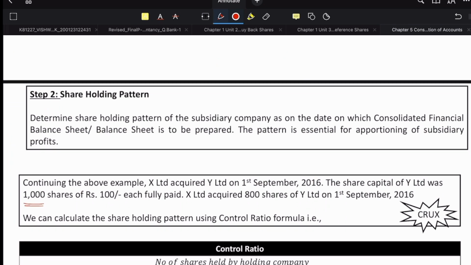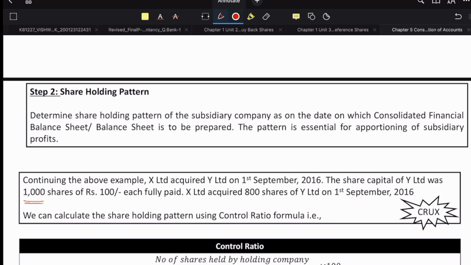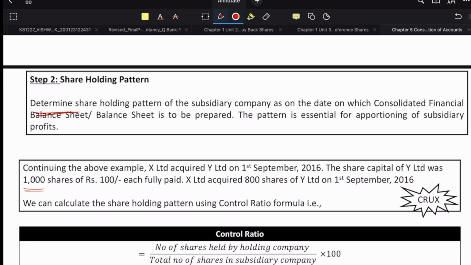Then comes step 2, which is the shareholding pattern. This shareholding pattern is nothing but how much the holding company has invested in the subsidiary company. Let's see what exactly they are going to say first. Determine the shareholding pattern of the subsidiary company as on the date on which the consolidated financial statement, actually the balance sheet, is to be prepared. The pattern is essential for apportioning of subsidiary profits, they say.